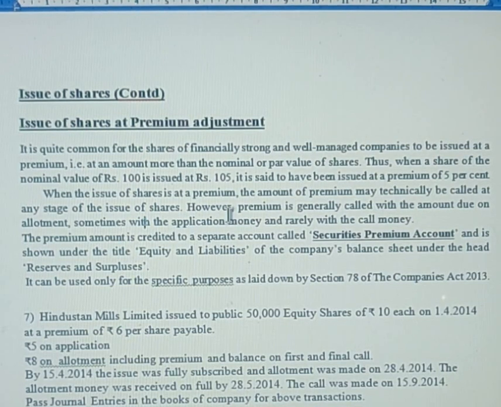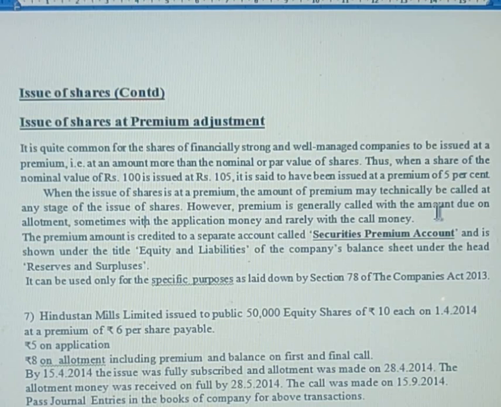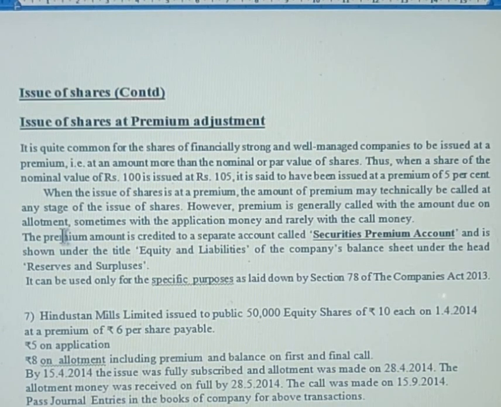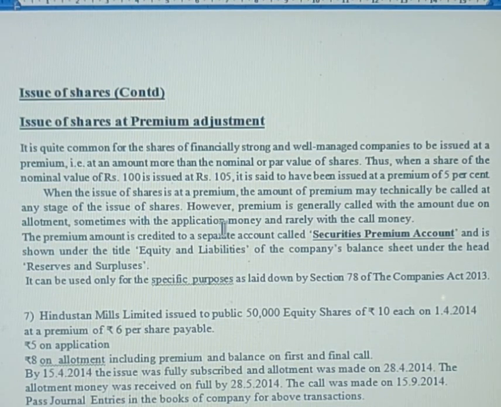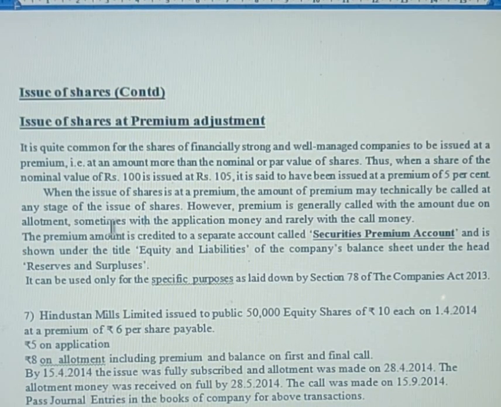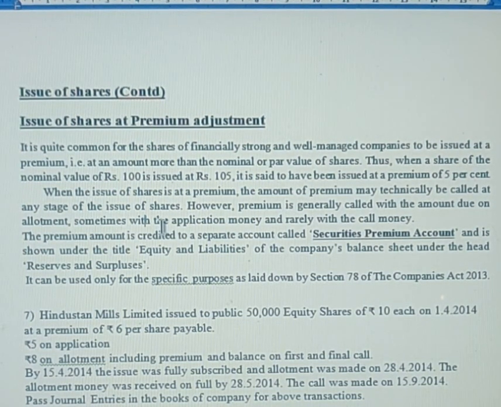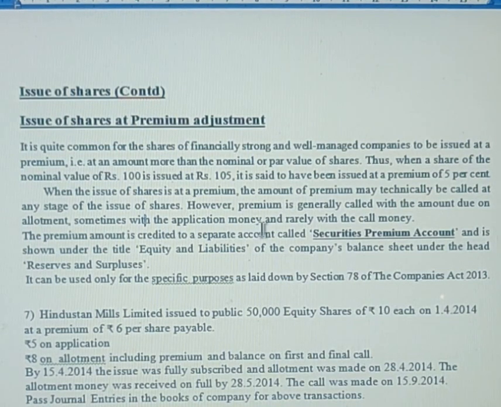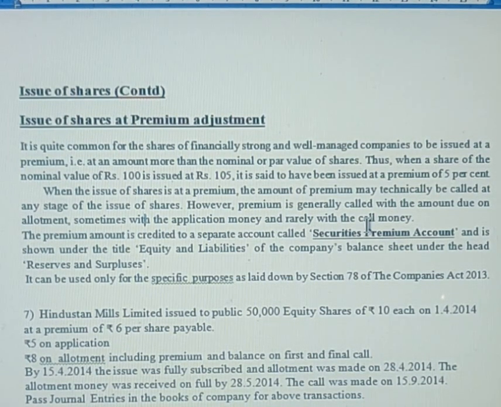But generally, companies collect this premium amount in the allotment stage. Premium is generally called and collected with the amount due on allotment. Sometimes, in rare cases, companies collect it in the application stage and rarely in the call stage also.